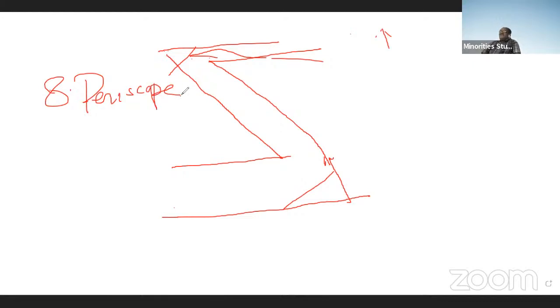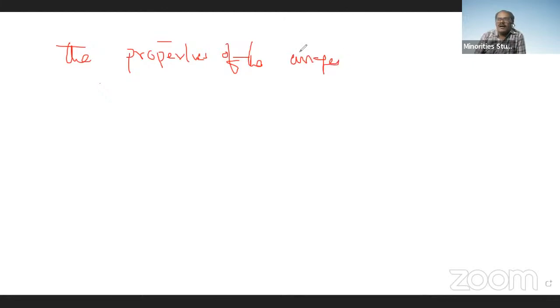Now, let us know the properties of the images found in mirrors.